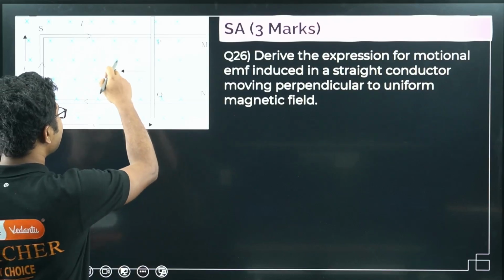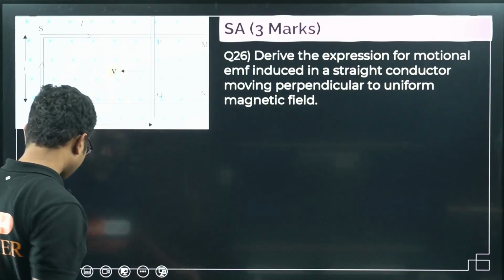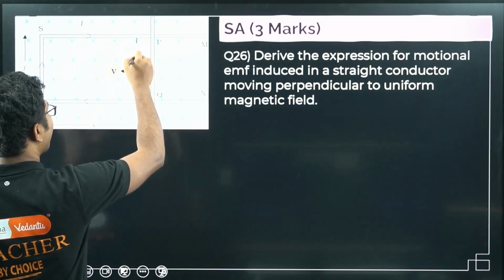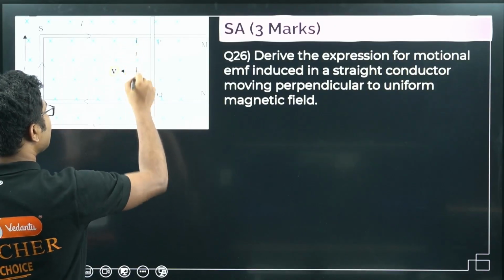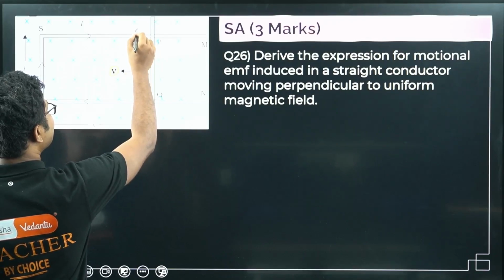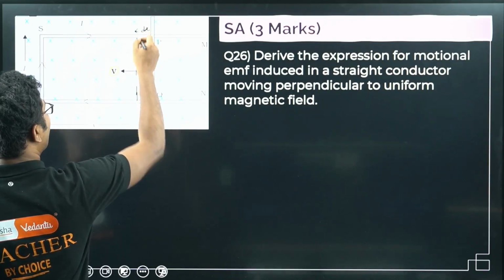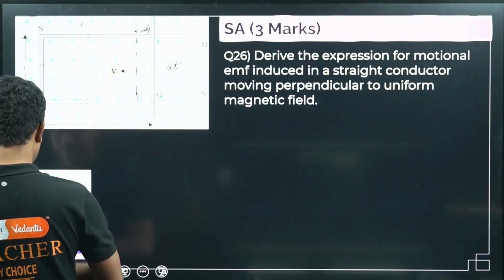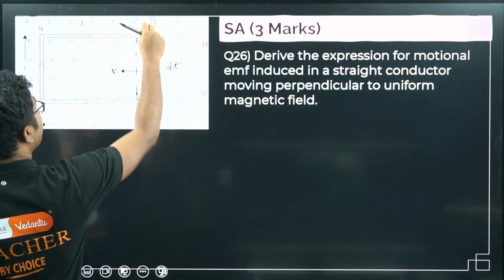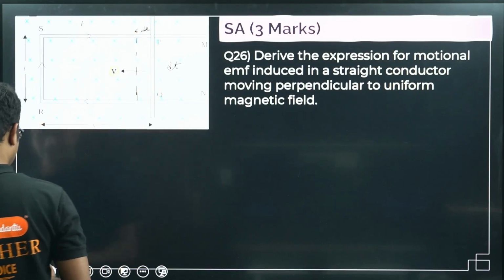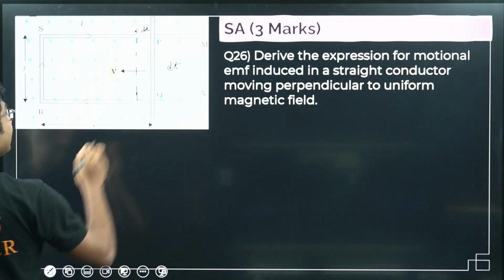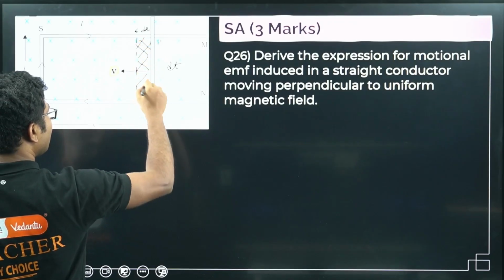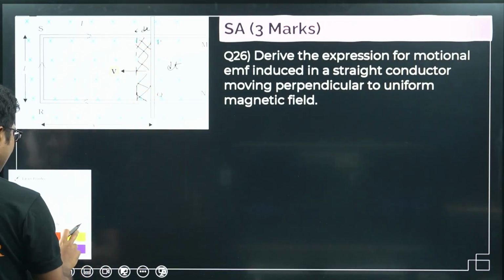Suppose this is moving with a velocity v. After some time it reaches a point here. Suppose this is the distance dx, and the time taken for this is dt. In dt time, it covered a distance dx, right? So what is the change in the flux? Change in the flux is the flux linked with only this portion, right? So what is the induced EMF?